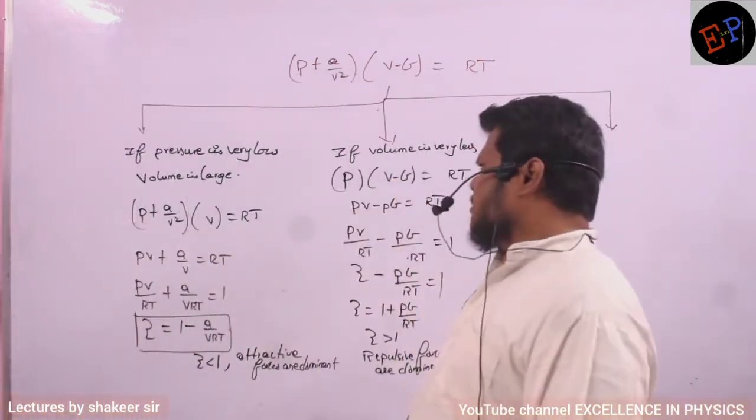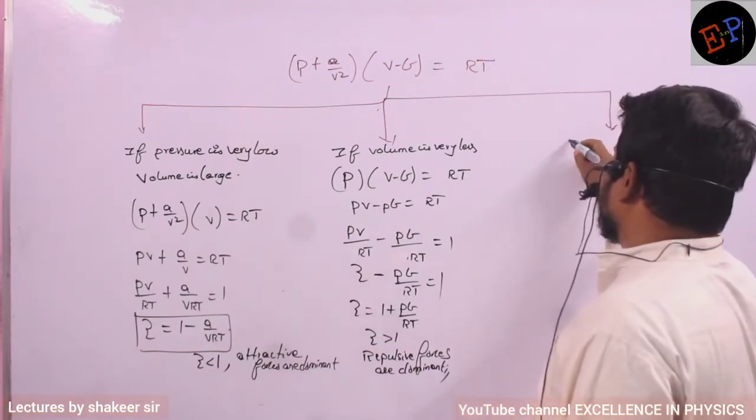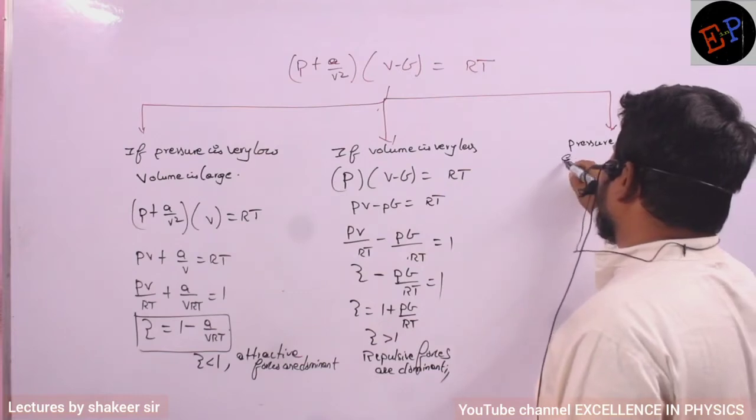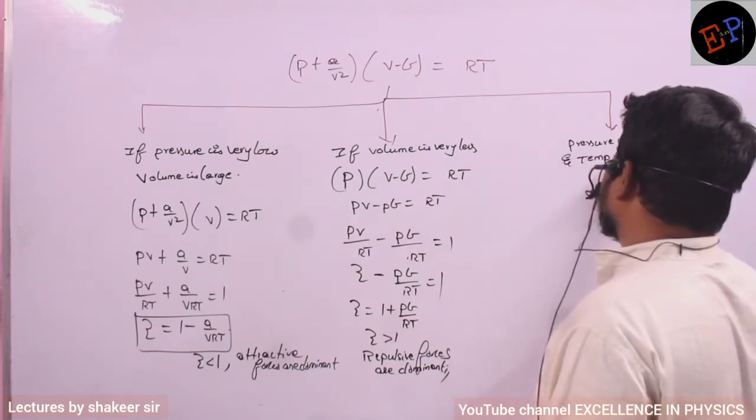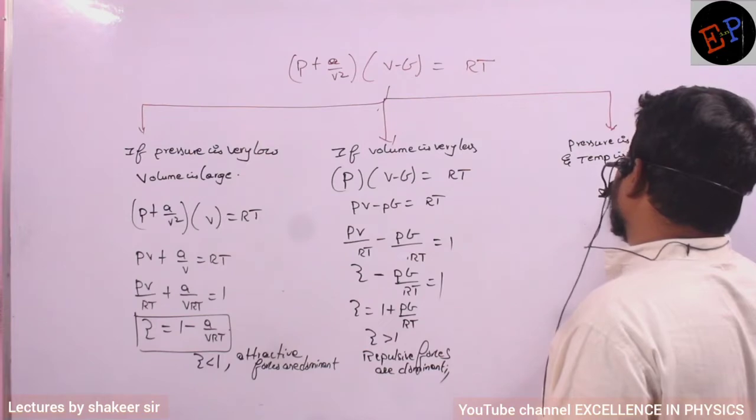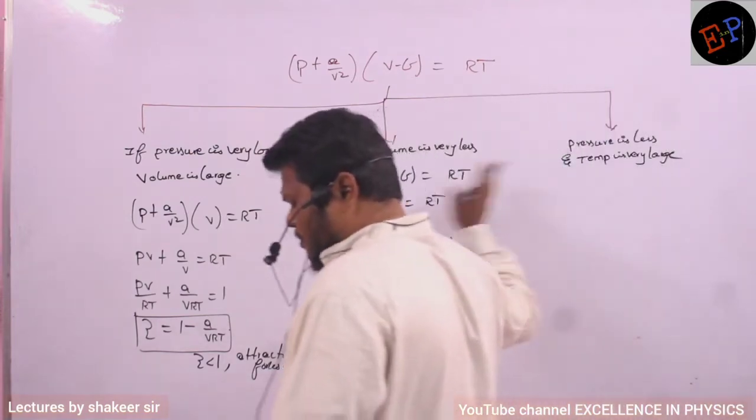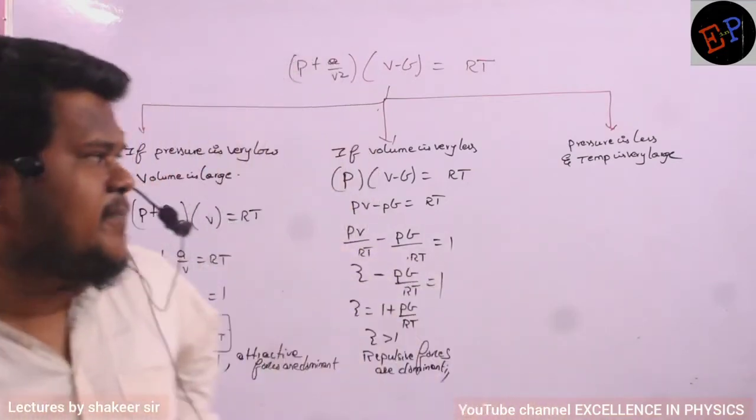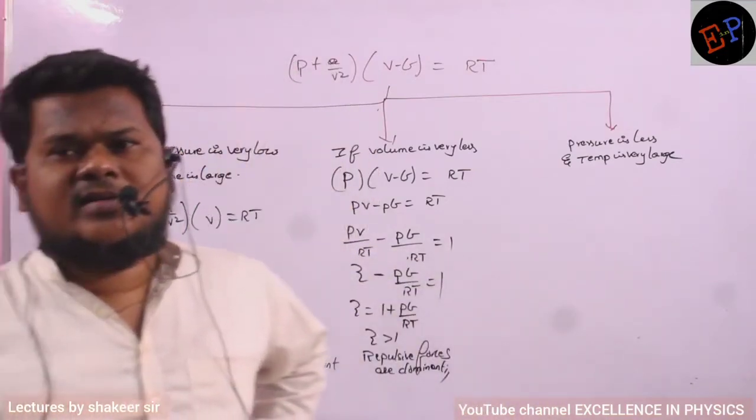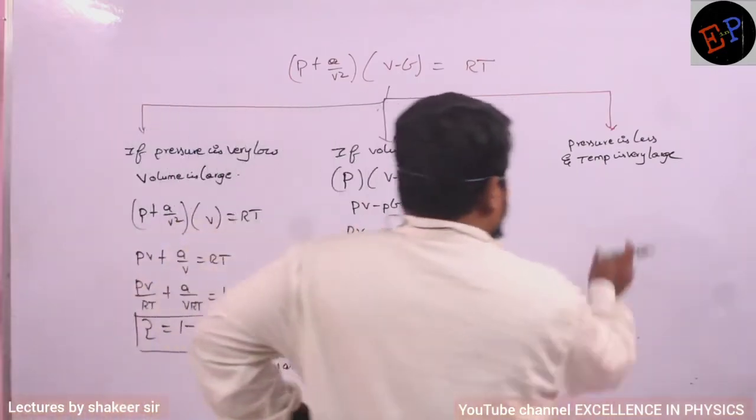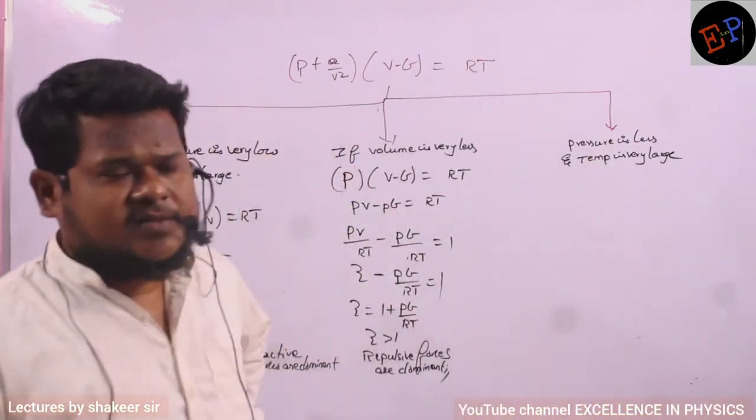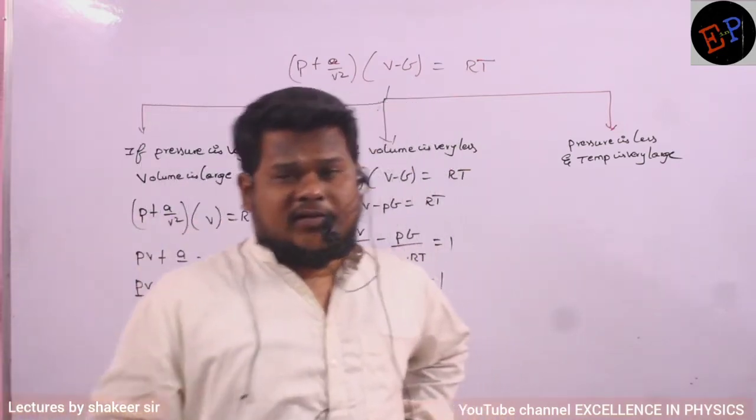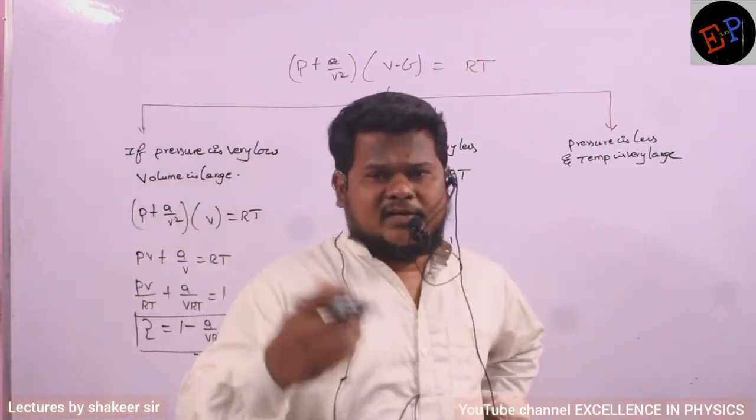Similarly, I can study one more case. One more case is that pressure is less and temperature is very large. So this is a condition. I hope you remember this condition. This is the condition where any gas behaves like an ideal gas. So therefore pressure is less and temperature is very large. See, if temperature is very large, then what I can say, the gas molecules have very high velocity. Their kinetic energy will be very large, their velocity will be very large.